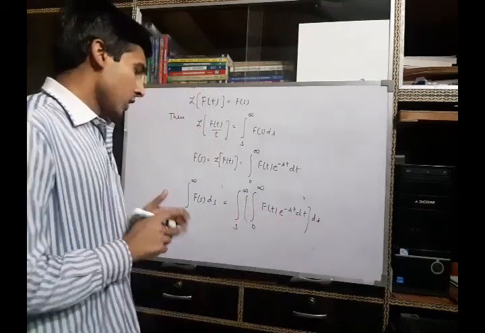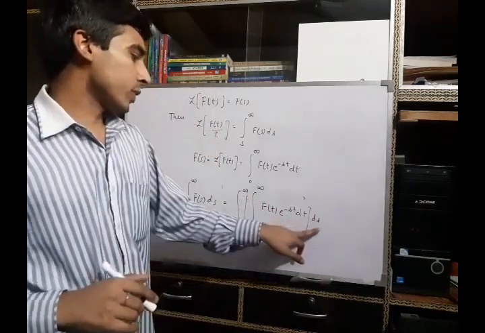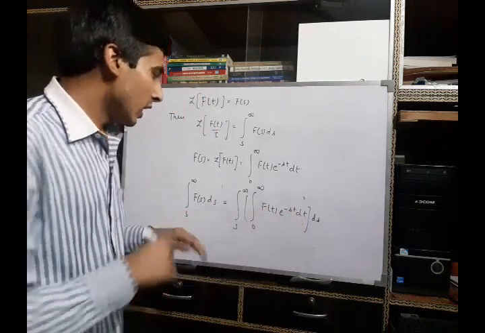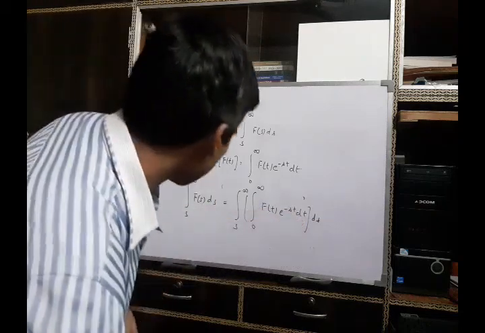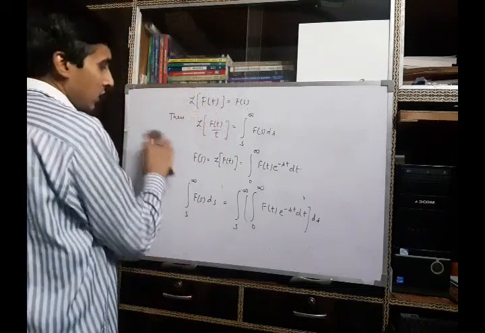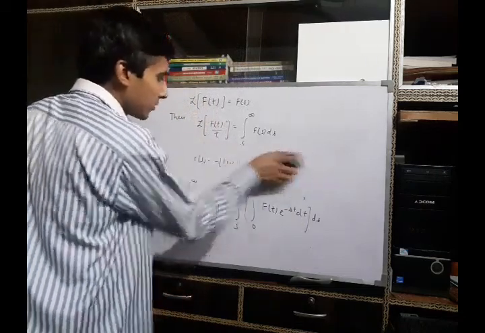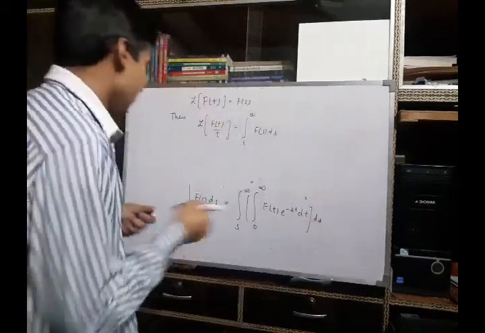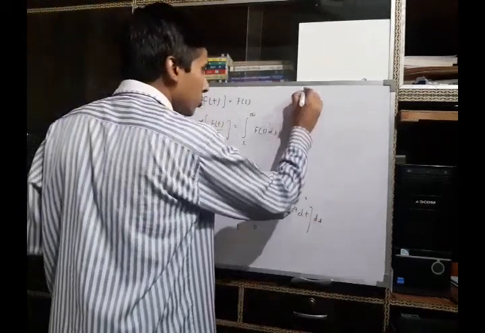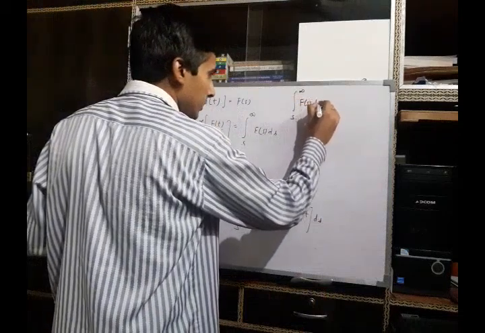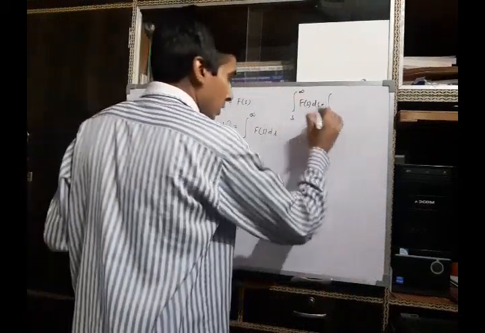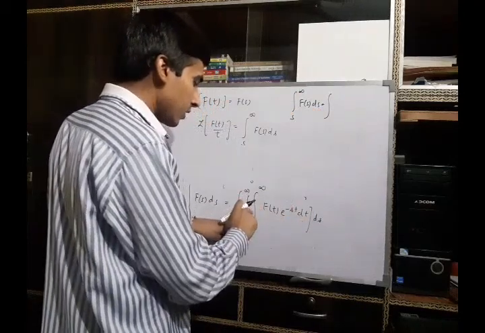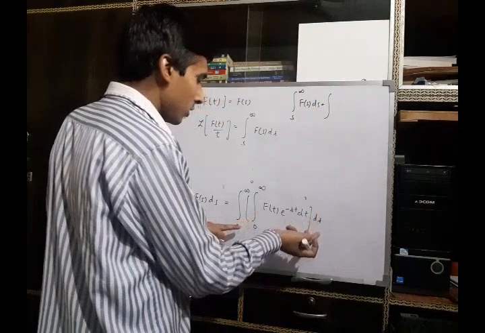So here the first integral sign is with respect to s and the second integral sign is with respect to t. Now changing the order of integration, what will we get? The first integral changes with respect to t and the second integral changes with respect to s.